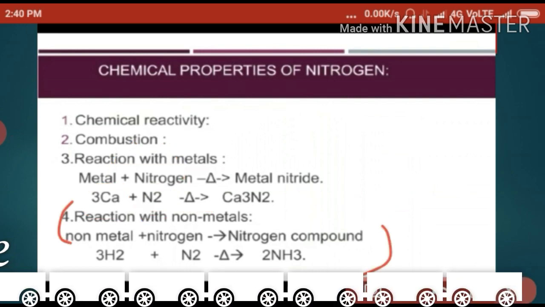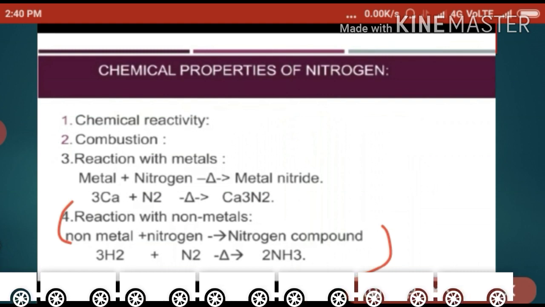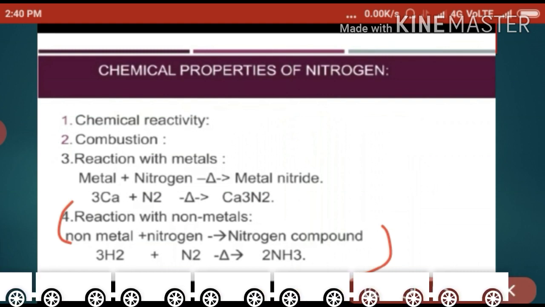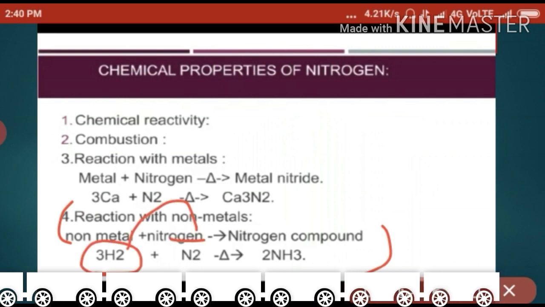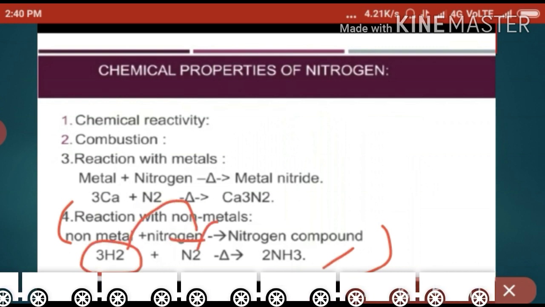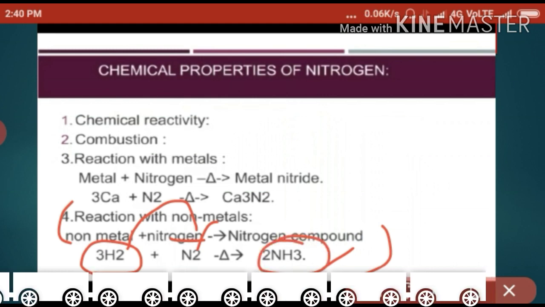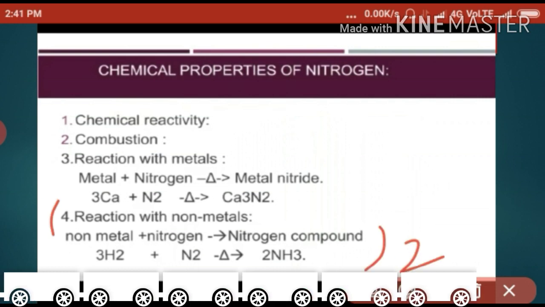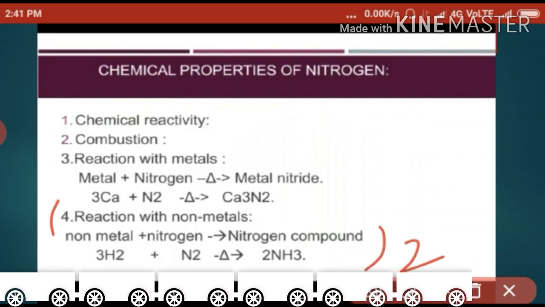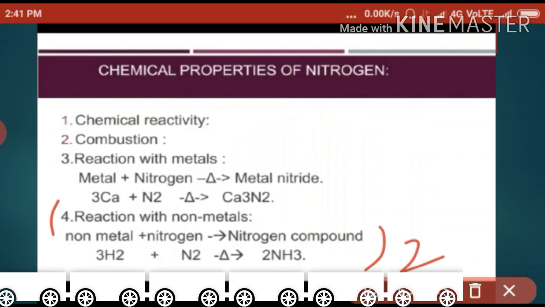Asking the questions, 2 more questions. Nitrogen reacts with the non-metal to give what, அப்படின்னு கேட்டாங்கன்னா, the non-metal is hydrogen, we know that. The hydrogen reacts with the nitrogen to give the nitrogen compound ammonia, 2NH3, which means the ammonia. We will get the ammonia. So this question is also asked, 2 more questions. The home assignment also I ask these questions. Please keep it in your mind.